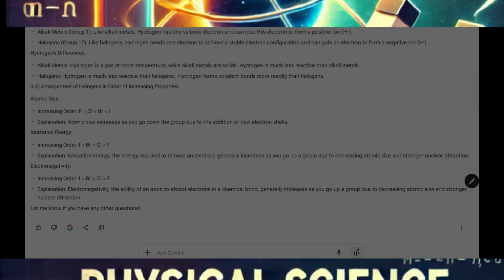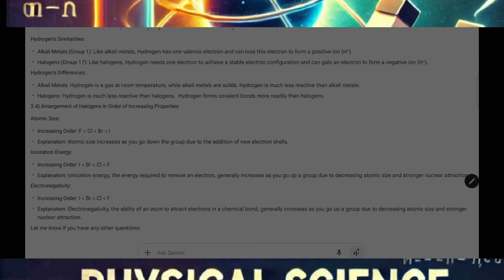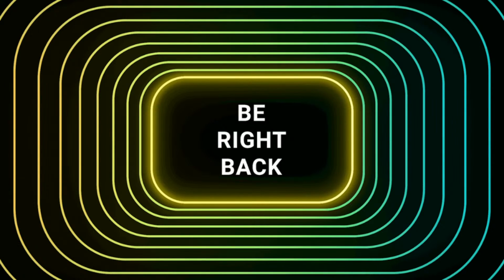Now, in case of ionization energy, just the opposite happens. From top to bottom, ionization energy decreases. And so the order will be just the opposite. First there will be iodine, and then bromine, and then chlorine, and then fluorine. In case of electronegativity, the same thing happens, that from top to bottom the electronegativity decreases. And so this is what is shown. So I hope this video is liked by you. Now let me show you other questions.